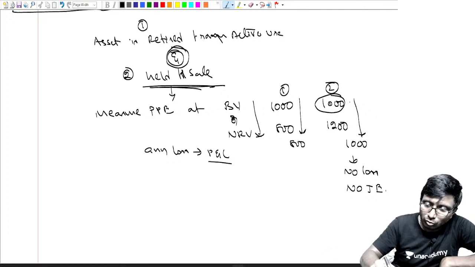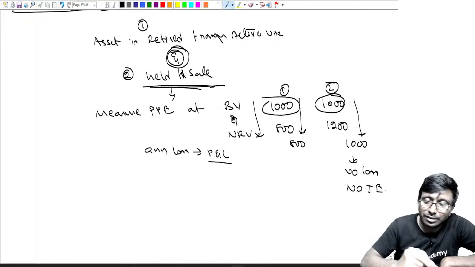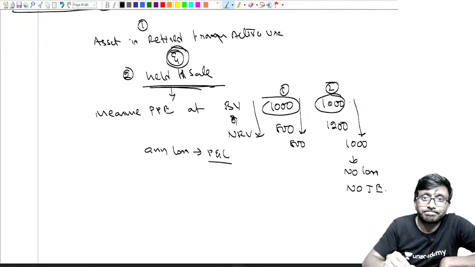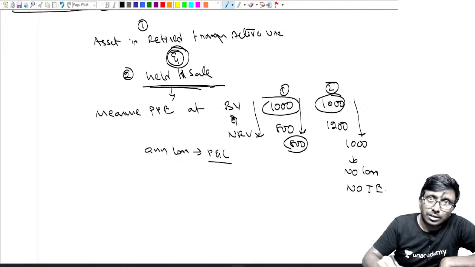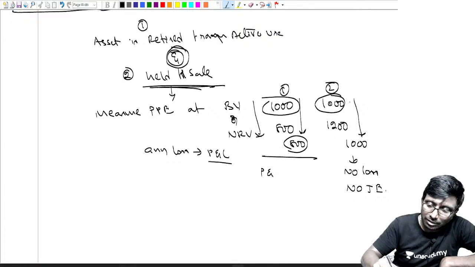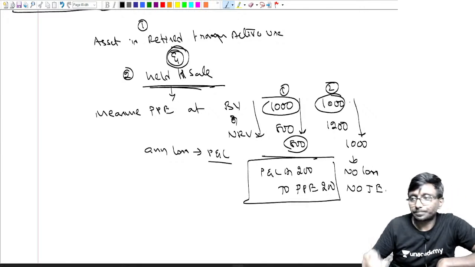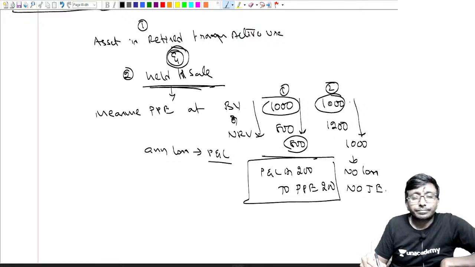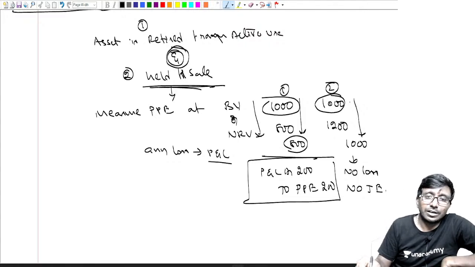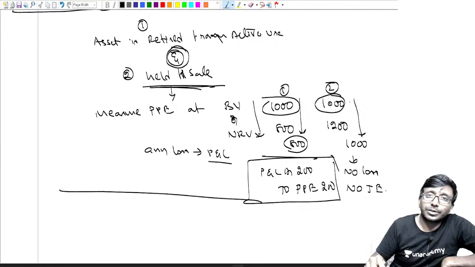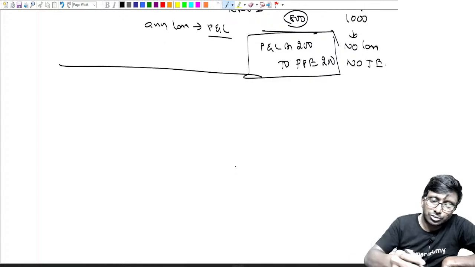Sir, in the first situation the lower is 800, but the books show 1000, so we are supposed to reduce it. Yes, you have to reduce it. 200 rupees you have to charge to P&L. P&L account debit 200 to PPE 200. You will be recording a journal entry like this. This is one small topic, but important, as a question can suddenly come.